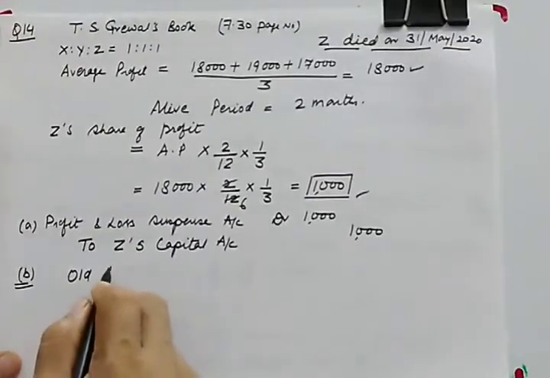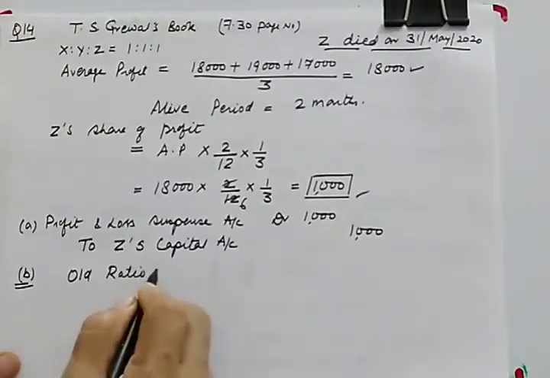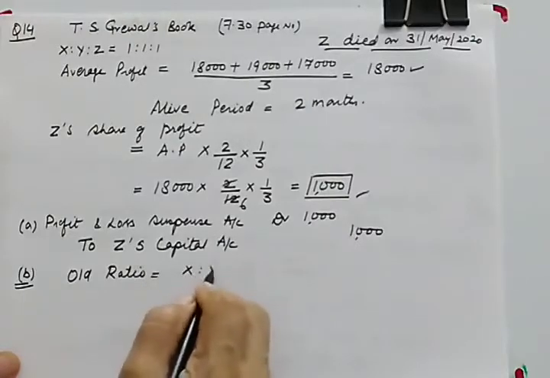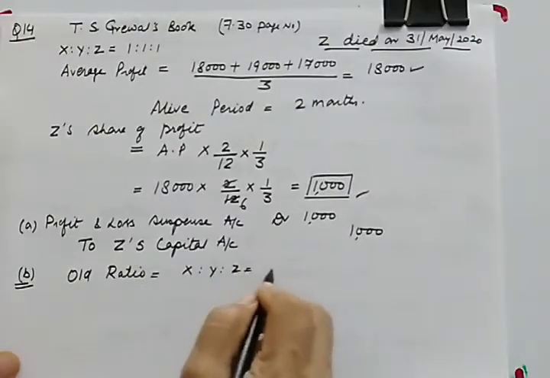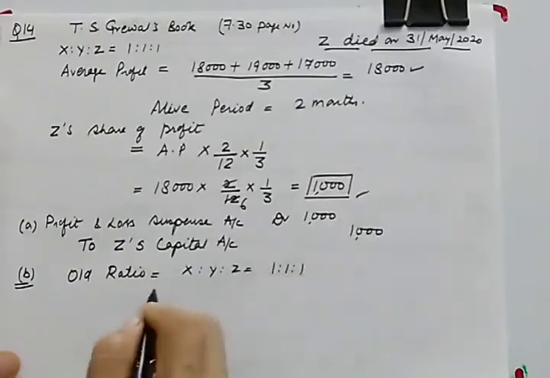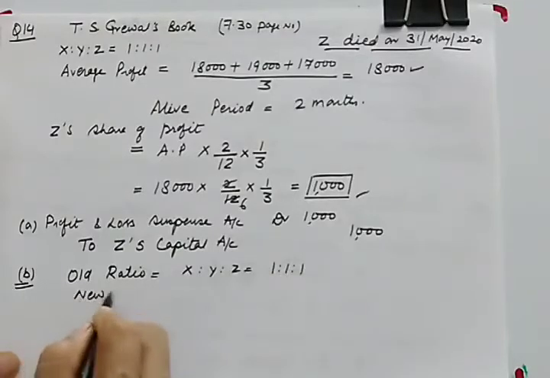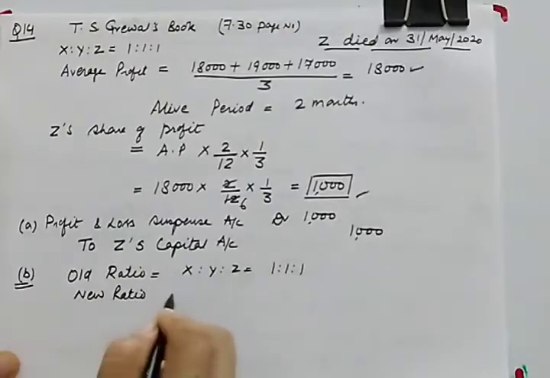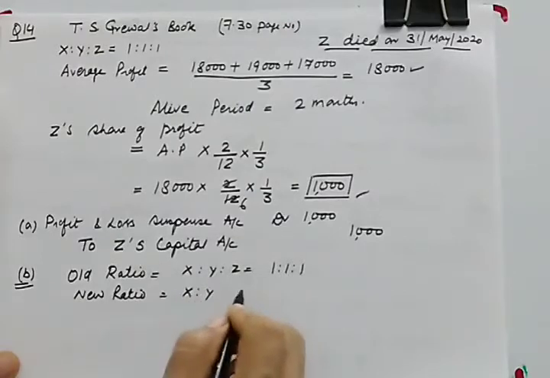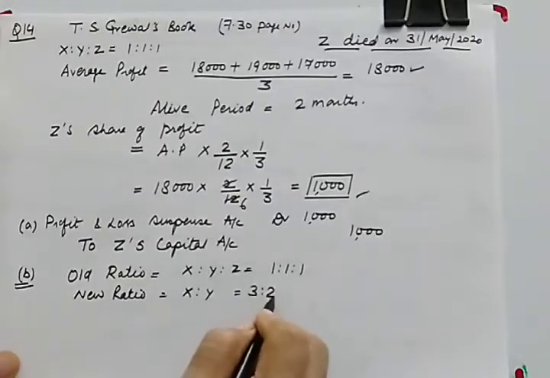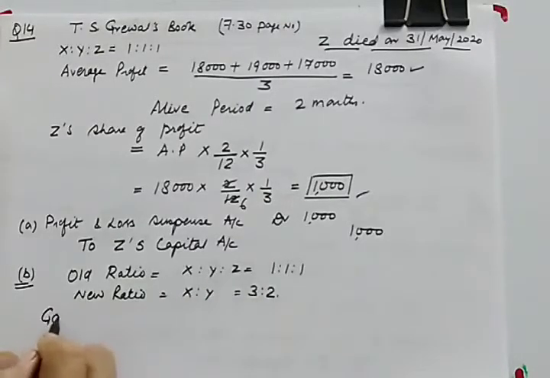Your old ratio of X, Y, Z is 1:1:1 and the new ratio of X and Y only is 3:2.